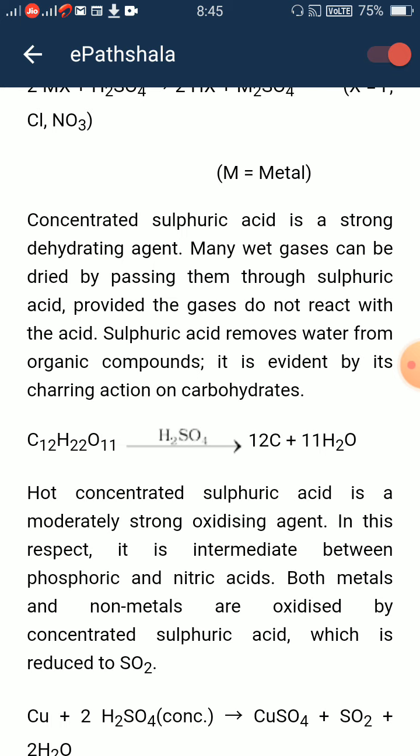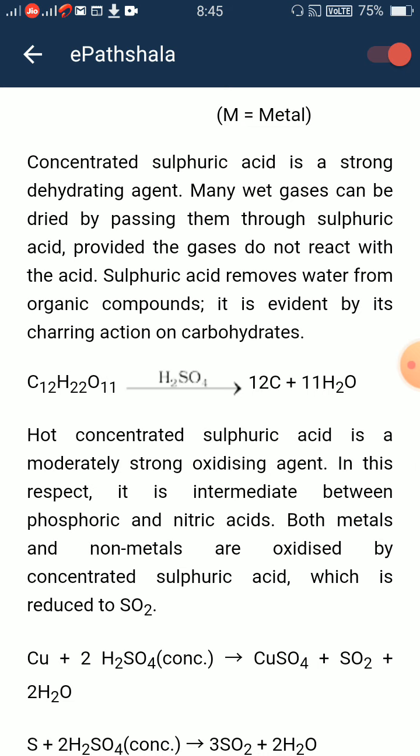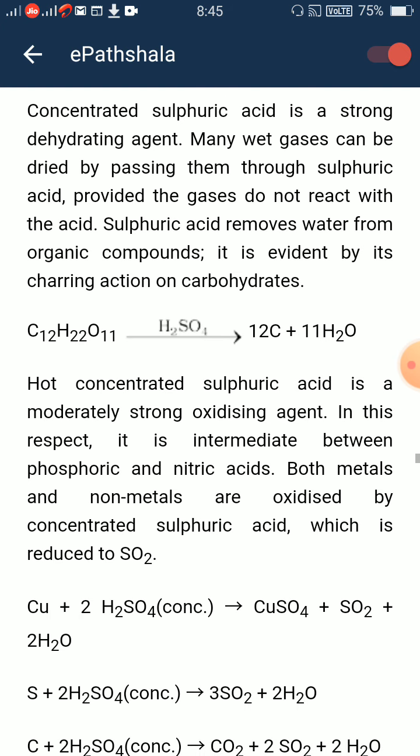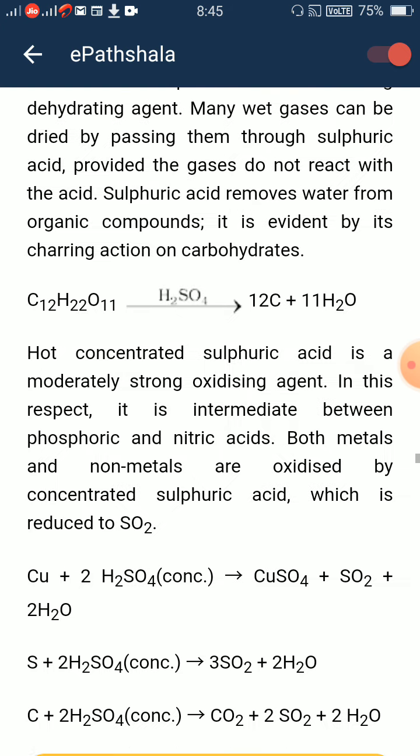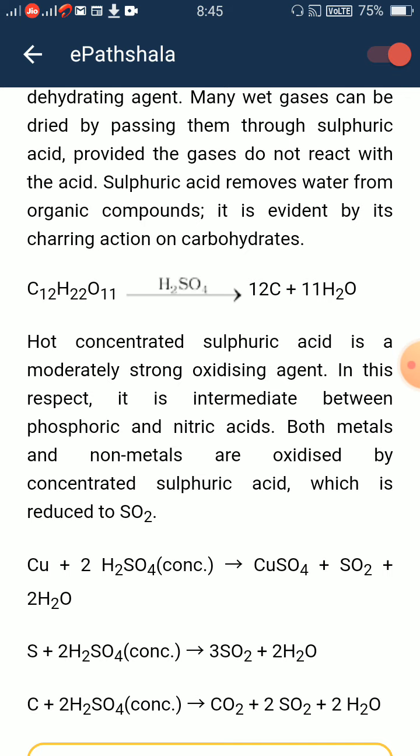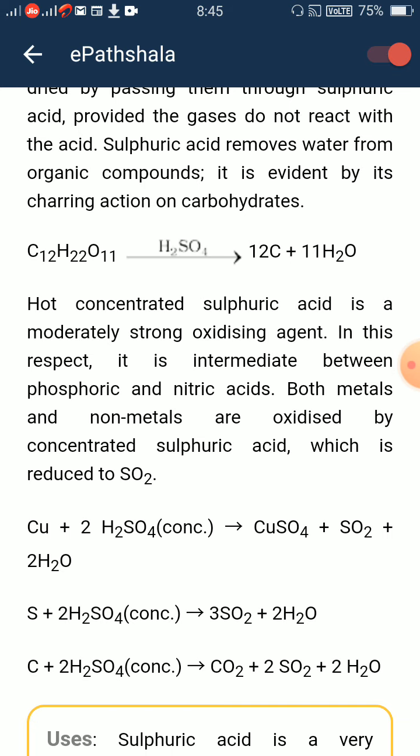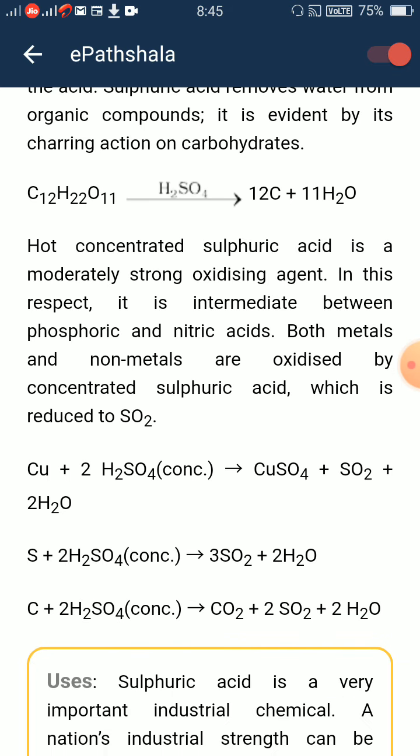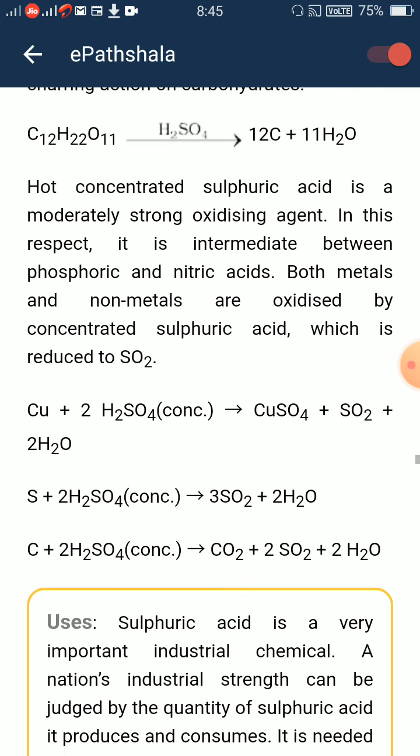Sulfuric acid removes water from organic compounds. It is evident by its charring action on carbohydrates. Hot concentrated sulfuric acid is a moderately strong oxidizing agent. In this respect, it is intermediate between phosphoric acid and nitric acids. Both metals and nonmetals are oxidized by concentrated sulfuric acid, which is reduced to SO2.